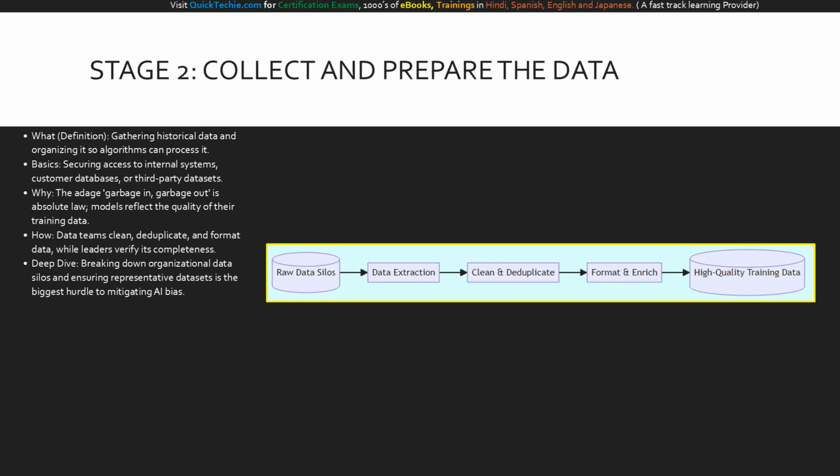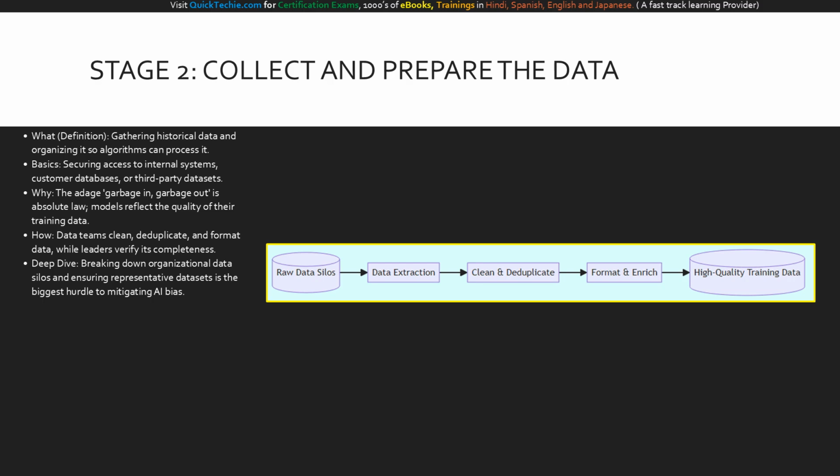Stage 2 is where the heavy lifting happens, collecting and preparing data. What are we doing? We are gathering historical data from internal or external sources and structuring it. Why is this so critical? Because models learn exclusively from the patterns in the data you provide. If your data is biased, incomplete, or messy, your model's predictions will be too. How do we do this?